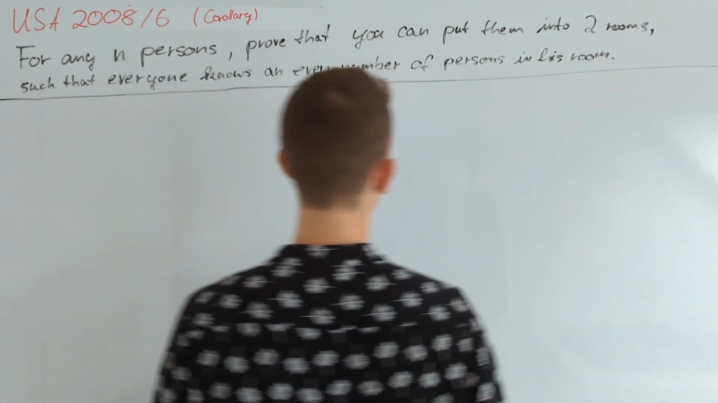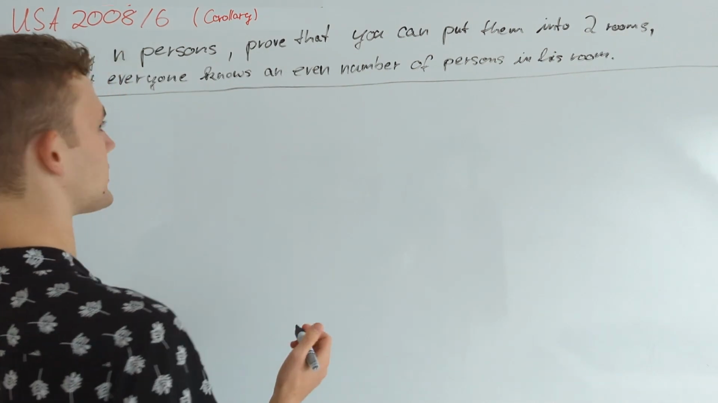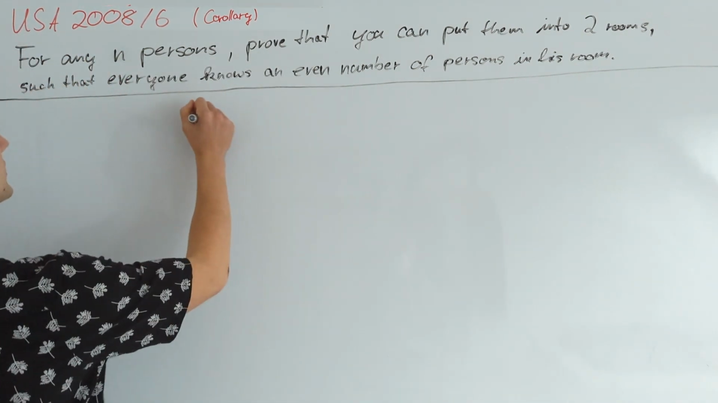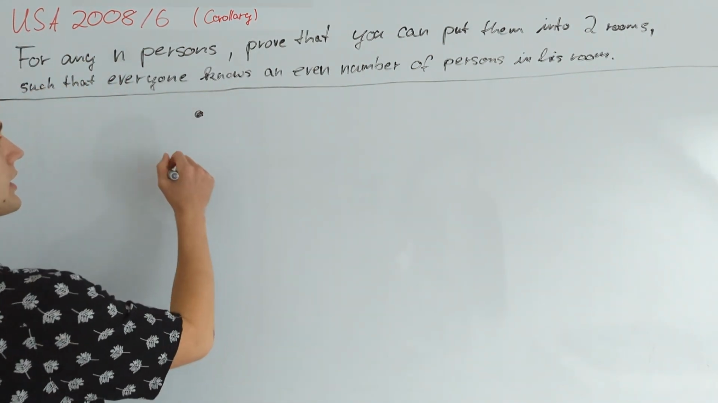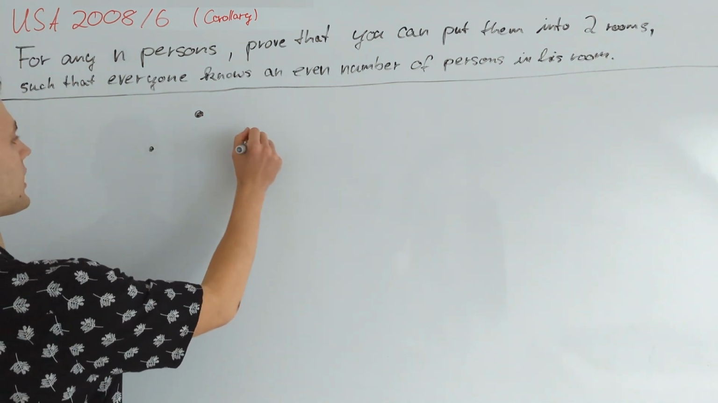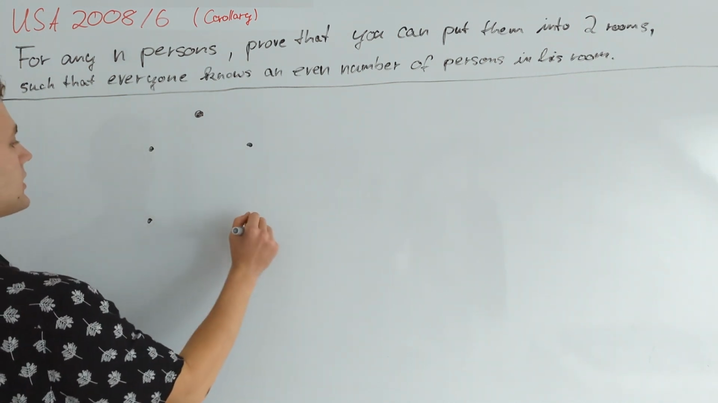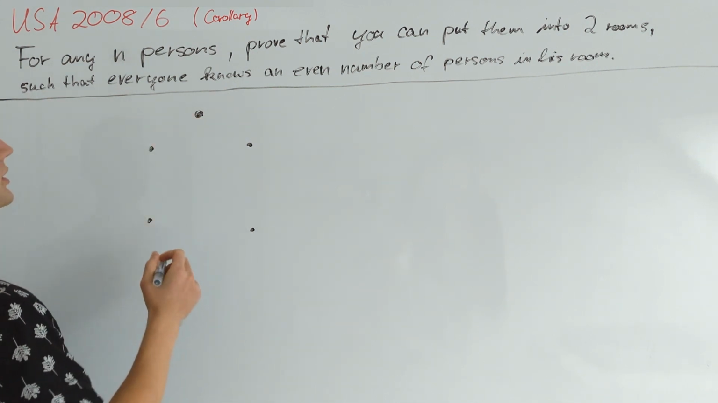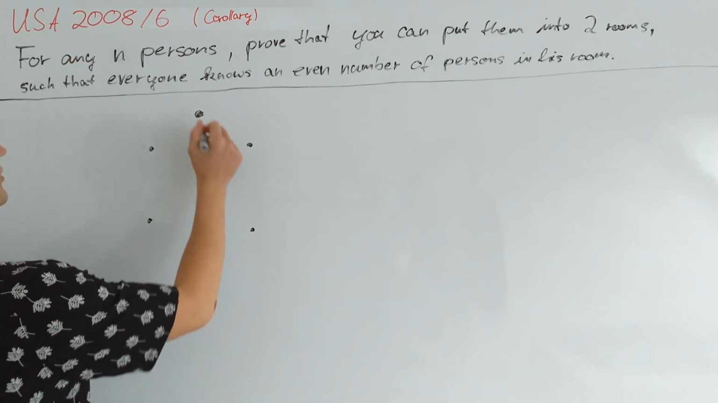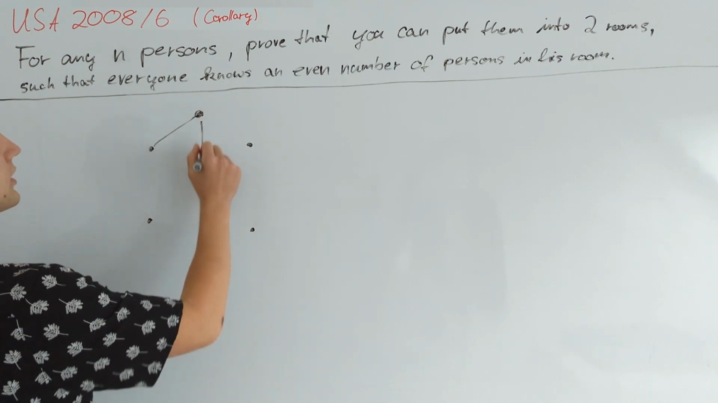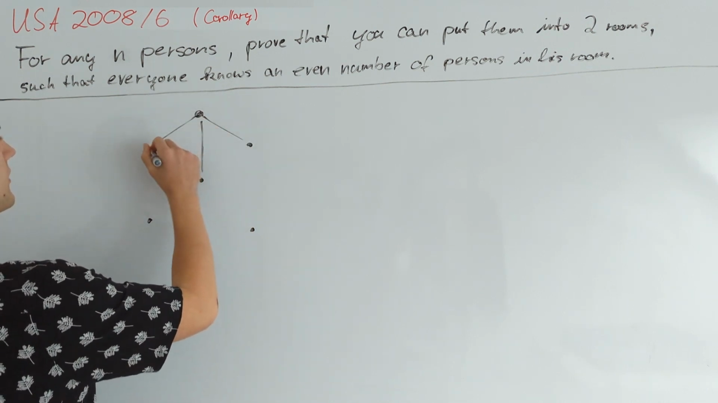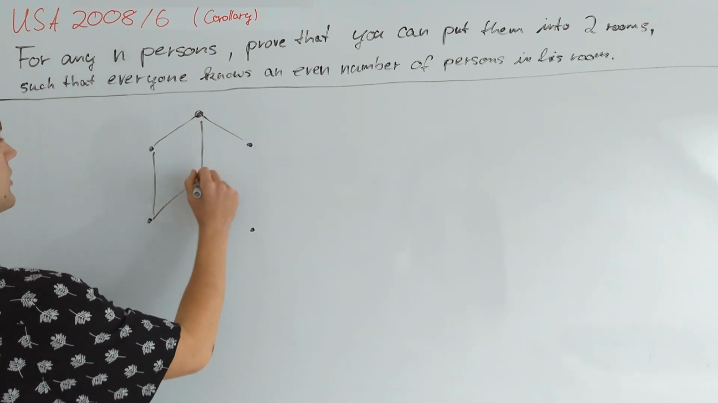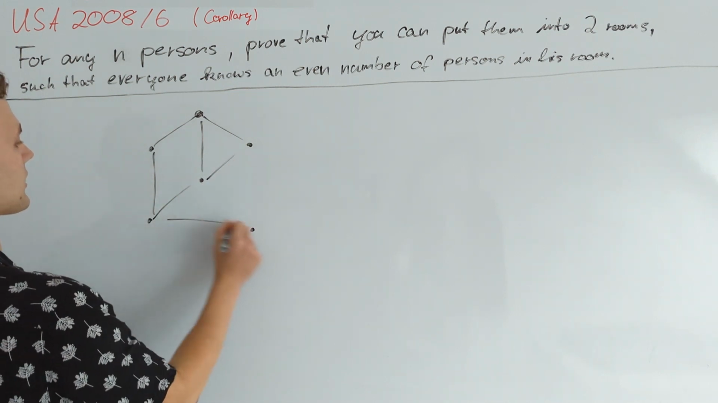We consider the graph theoretic interpretation for this problem. So think of these persons as nodes in a graph. I'm drawing an example graph right here, and some of them know each other, and if two people know each other, we draw an edge between them. So for instance, this graph could look something like this.